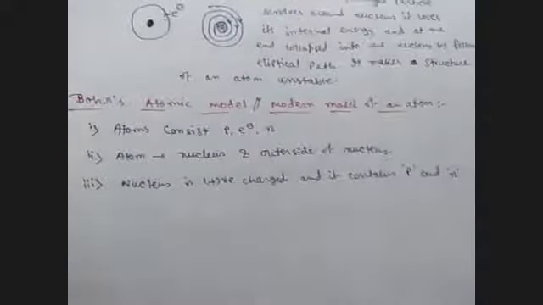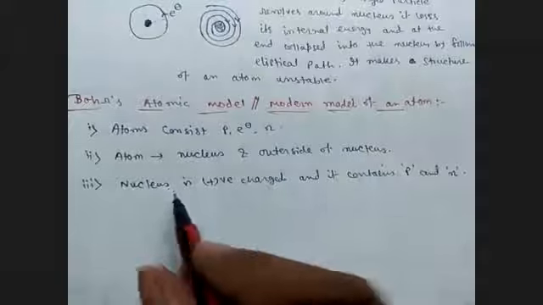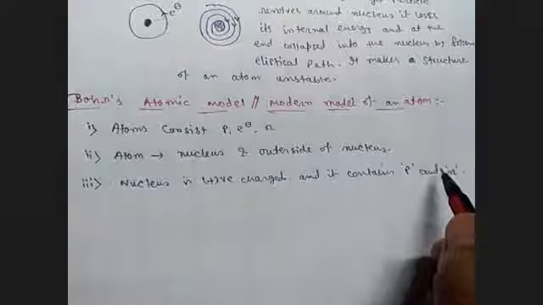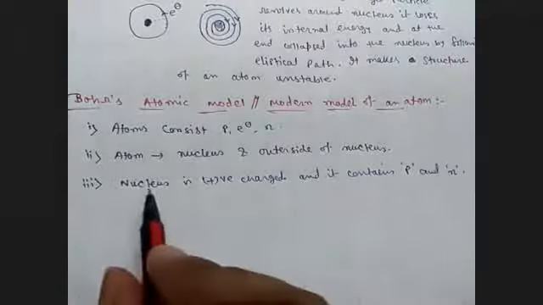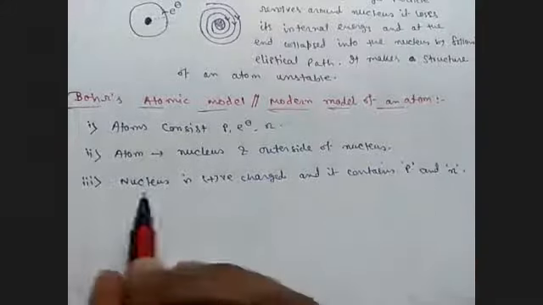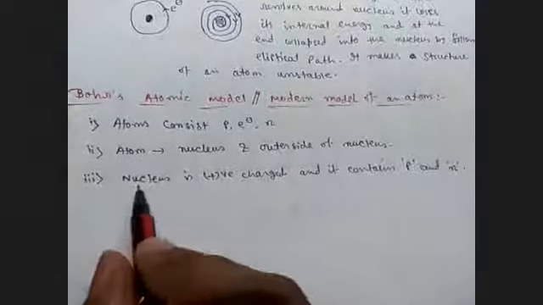He told that the center part, the nucleus, contains proton and neutron. But in the Rutherford model, we know that the center part or nucleus contains only proton. But Bohr told that neutron is present in the center, that is called the nucleus.